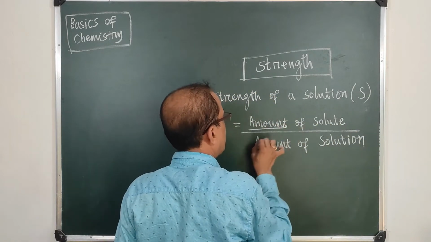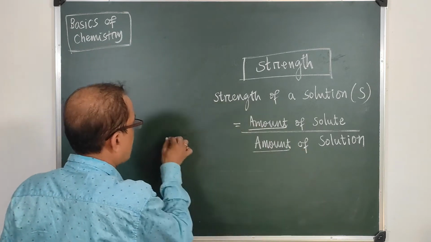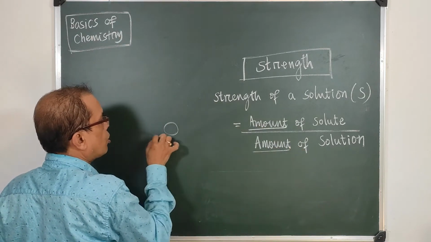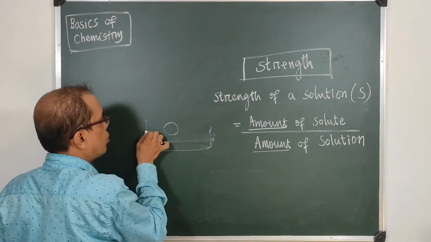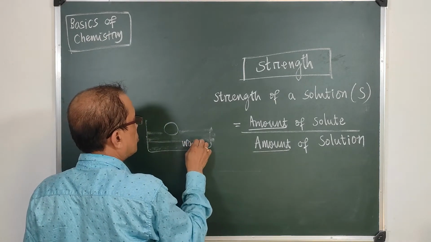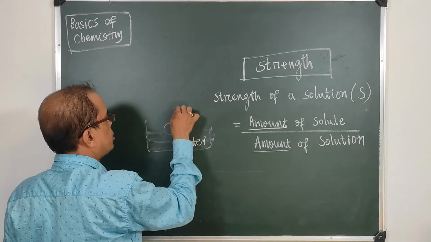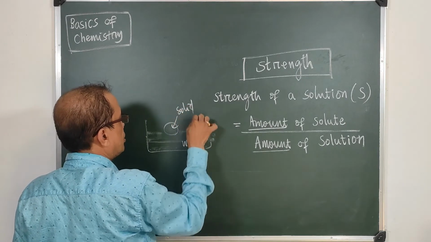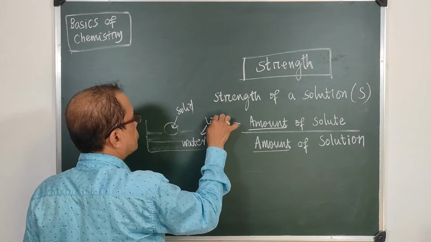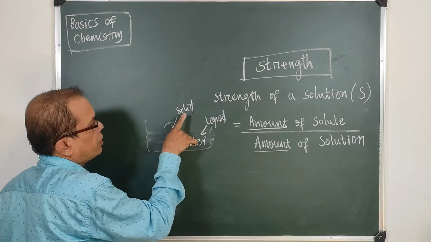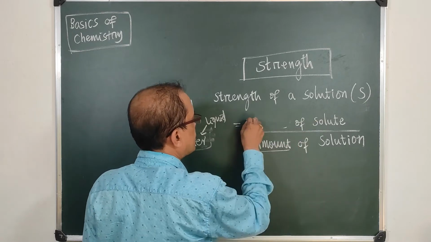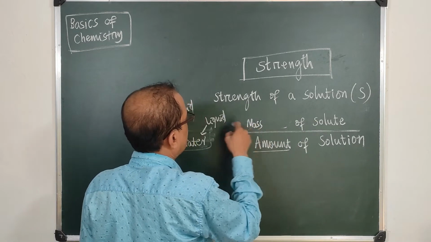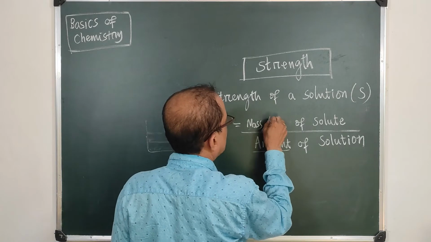And what is amount? When the solvent is water and the solute is solid, the amount will be a mass, and if it is a liquid, then it will be a volume.